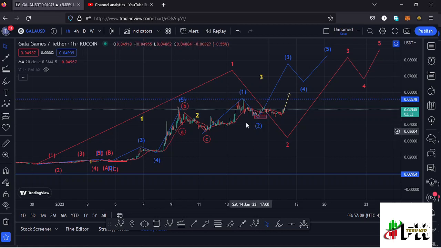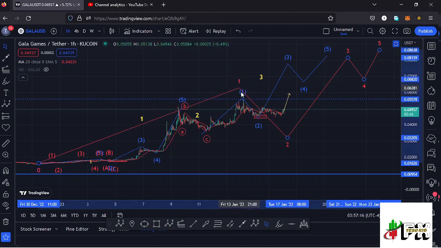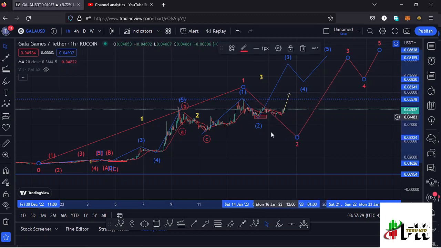And if this is the case, then there are chances of having made the high for this higher EDU12 count 1 at around the $0.05562 mark. So we can have this as the high for that higher EDU12 count 1. And if that is the case, then whatever we are seeing at the moment might be the start of this corrective structure in the formation of a second wave.